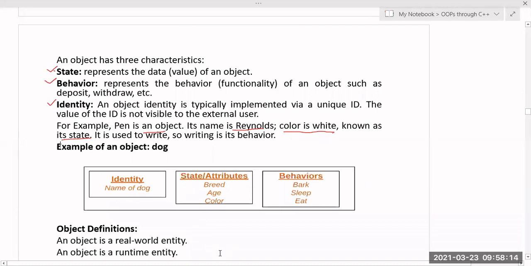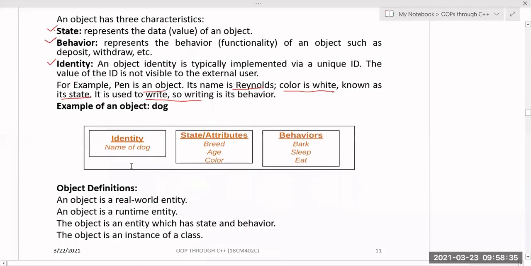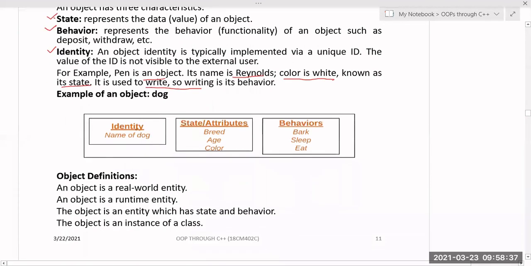Values may be different for different objects. One may be Reynolds, one may be another, or one may be Technotype, and the color may be white, black, or red. That is your state. But the function of that particular object is its behavior. Like I can use the pen for writing, so writing is the behavior. If you take another example like a dog, how can you identify this dog? The unique name of that dog is the identity. The unique name of a company is its identity.